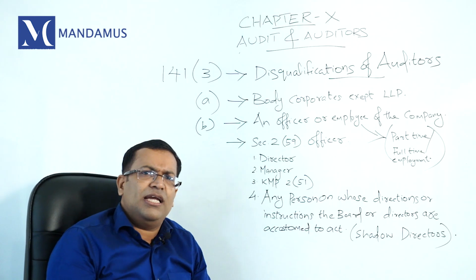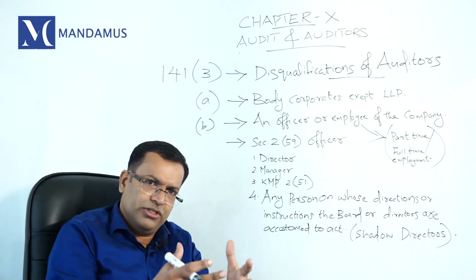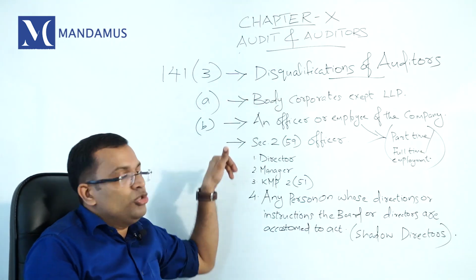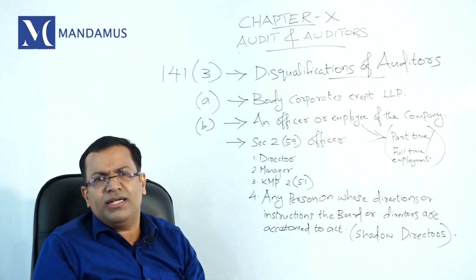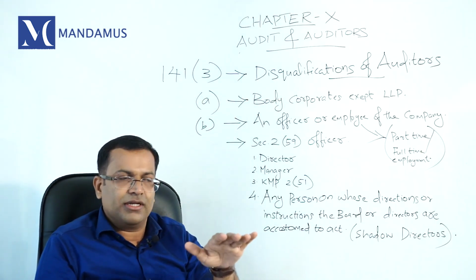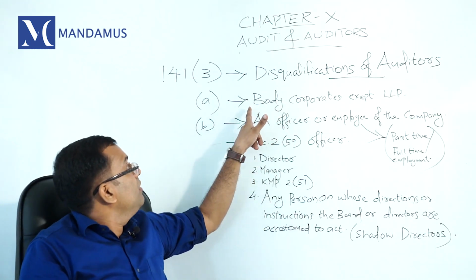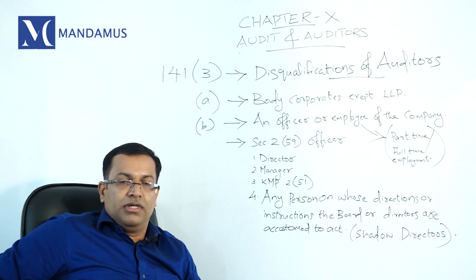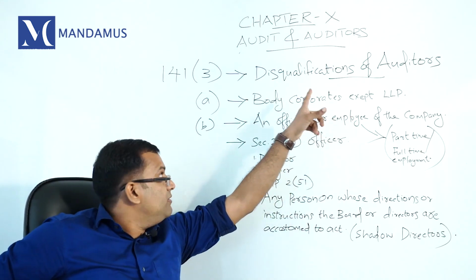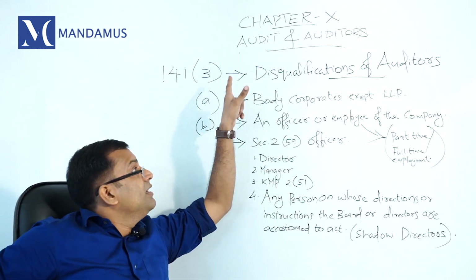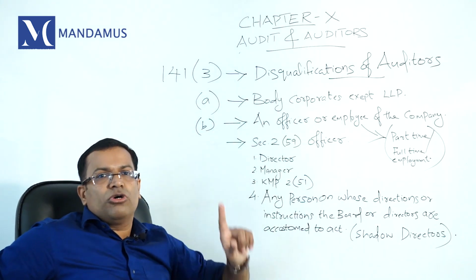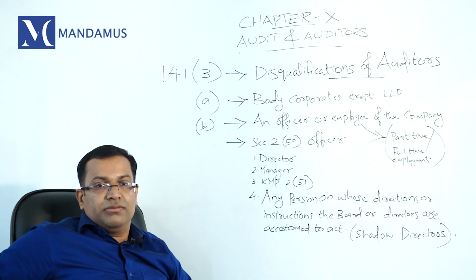So how does the Act ensure the independence of auditors? That is section 141 subsection 3, A to I. There is a list of 9 items in the Companies Act. First of all, the first disqualification: if you are a body corporate, you are disqualified, but an LLP is qualified. That is the first provision, 141 subsection 3, clause A: body corporate is disqualified, but LLP is qualified.